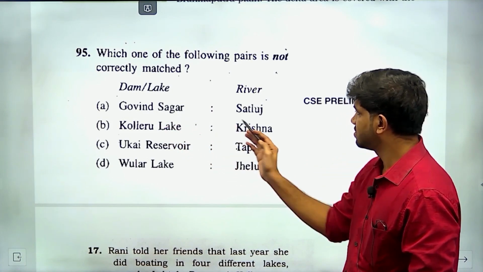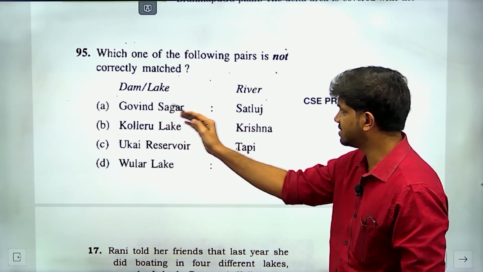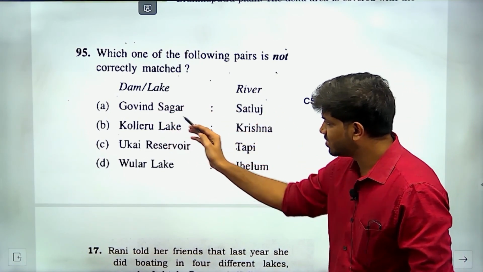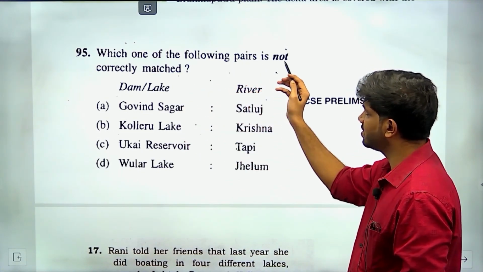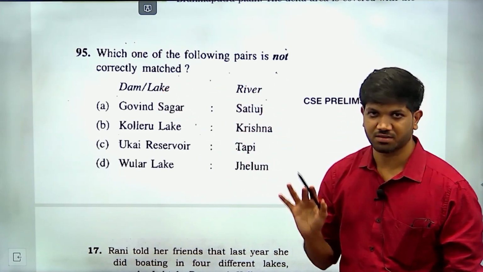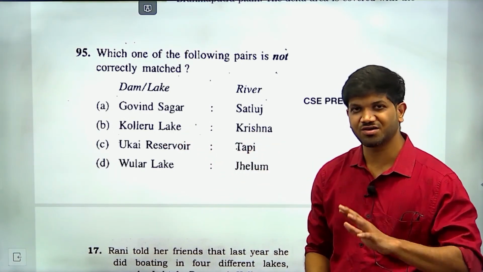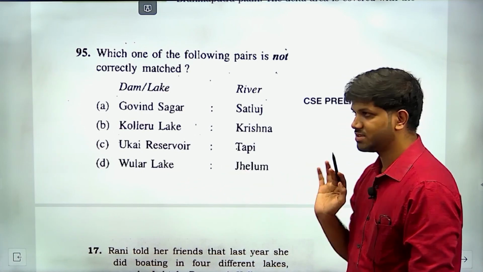Govind Sagar, Sutlej, the dam or lake. Govind Sagar dam is constructed in the Sutlej river. Koleru Lake, Krishna. This is the right answer because they have asked the not correctly matched pair, and Koleru Lake, Krishna is the not correctly matched pair, and Ular Lake, Jhelum.